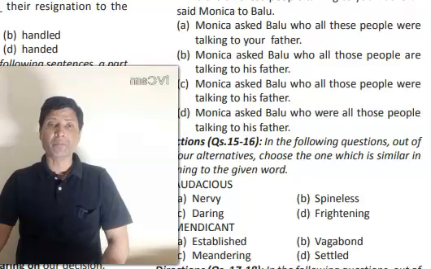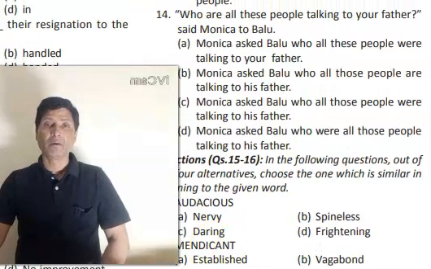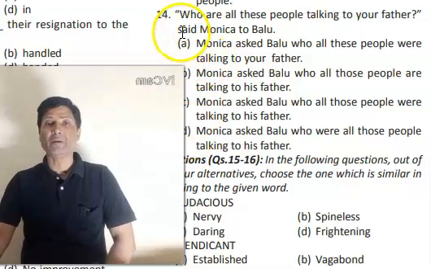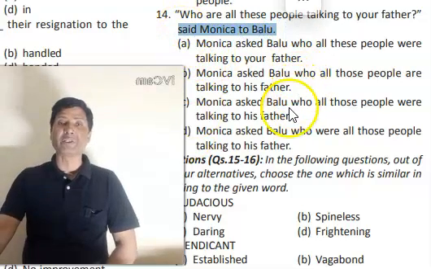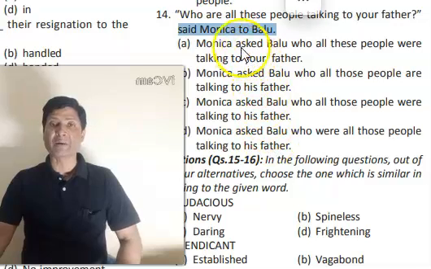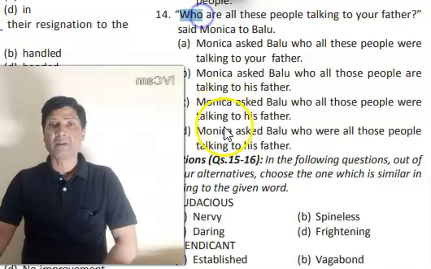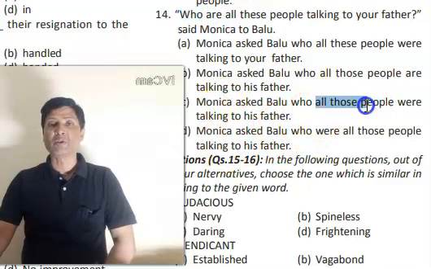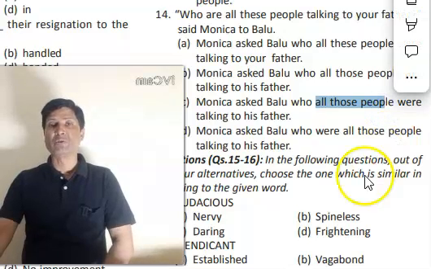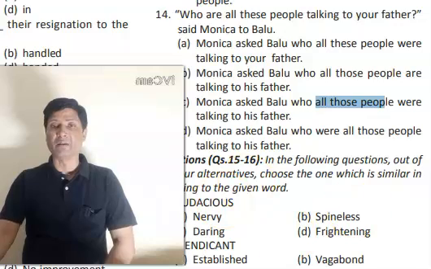Now look at question number 14. Question number 14 reads, "Who are all these people talking to your father?" said Monica to Balu. So here the reporting verb will change into asked. So Monica asked Balu, and this "who" will remain as it is. So Monica asked Balu, who all those people? "These" will change to "those". So your answer will be C. Monica asked Balu who all those people were talking to his father.